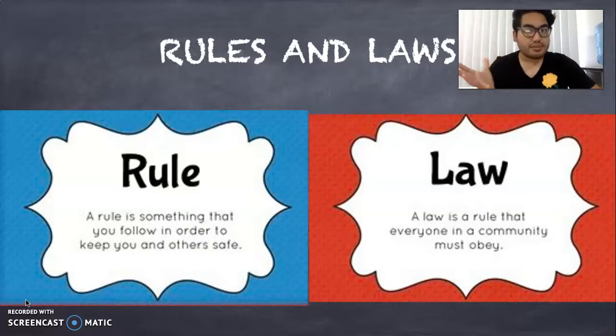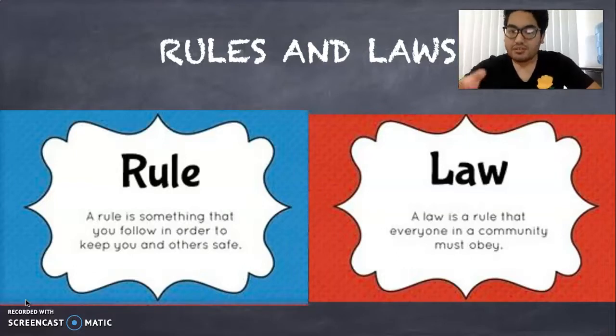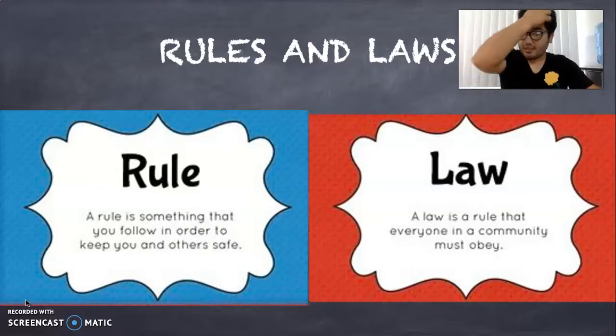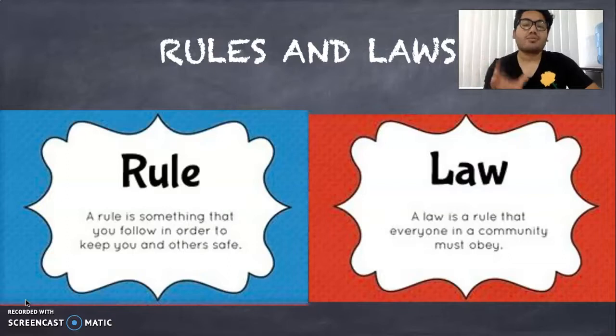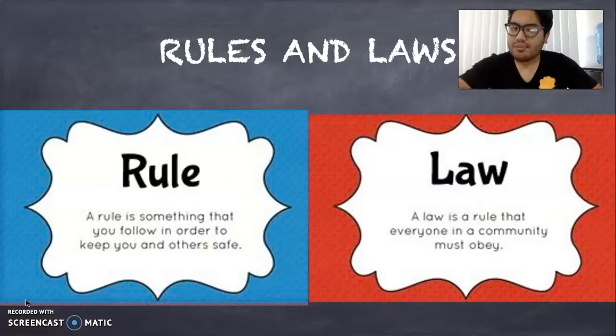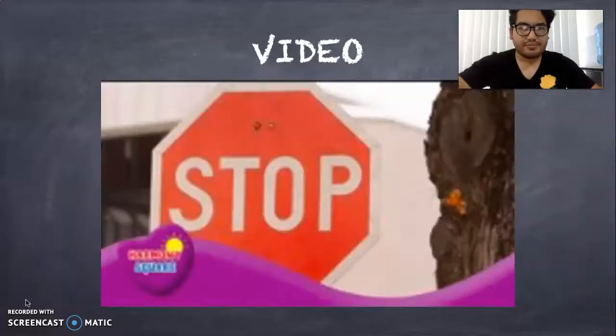Those are communities, the world and all that. So that's the difference. A rule is something that you follow in order to keep you safe and others safe, and a law is a rule that everyone in a community must obey. But if you still have questions, let's see this video.